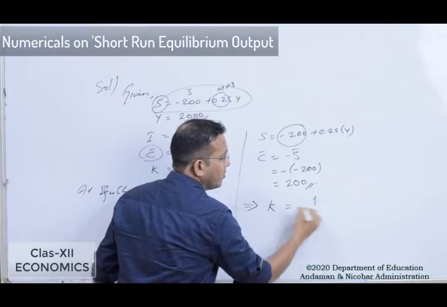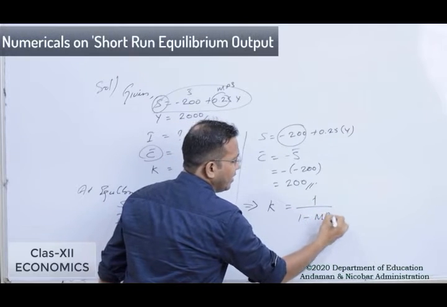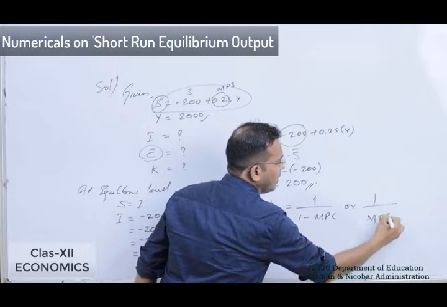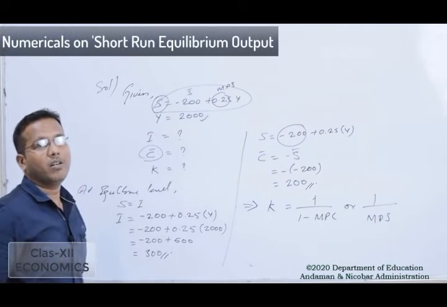So by this formula, 1 by 1 minus MPC or 1 by MPS, we can get the value of K.